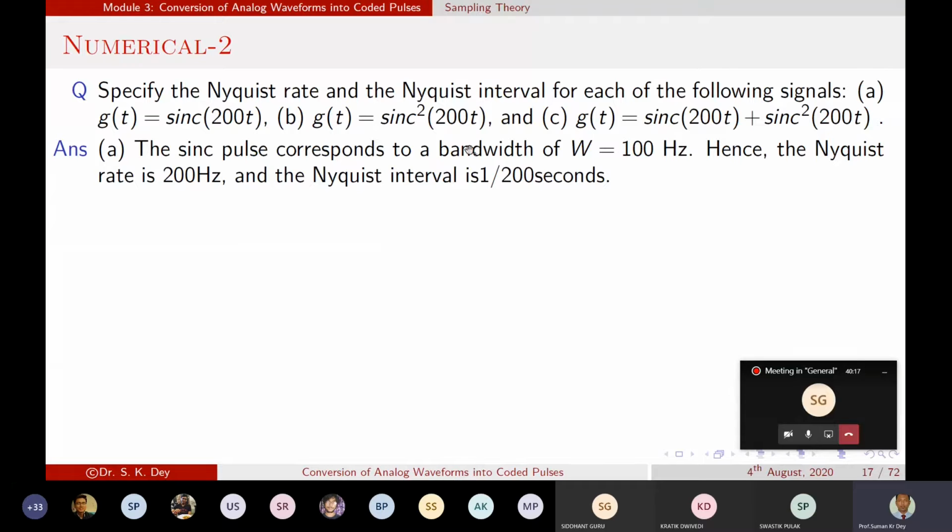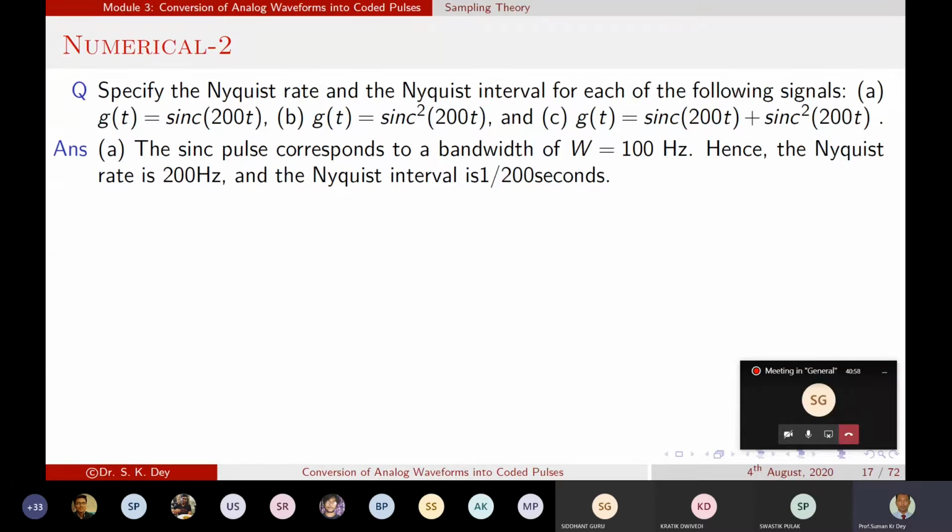So if we know the spectrum of the individual sinc 200t, we can find the frequency for g(t), which is sinc square 200t. It will be equivalent to 200. Yes or no? You can check the process by converting it into two functions: sin 200 pi t by 200 pi t into sin square 200 pi t. Convert the sin square 200 pi t into cos and you will find the same thing.